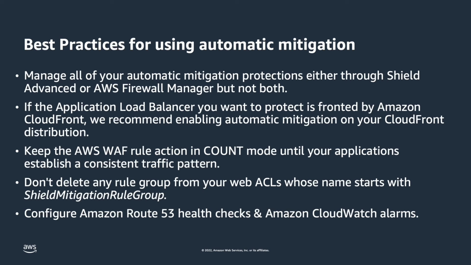Here are some best practices for using automatic mitigation feature. If you are using AWS Firewall Manager to centrally configure and manage Shield and WAF security policies across multiple accounts, then it is recommended that all Shield automatic mitigation features should be configured in Firewall Manager and not Shield Advanced directly. If multiple endpoints are supported, always choose the one that is first point or perimeter of the attack. For example, if your workload involves Amazon CloudFront and ALB, it is recommended to apply automatic application layer DDoS mitigation feature on CloudFront, as that would be the perimeter of DDoS attack.